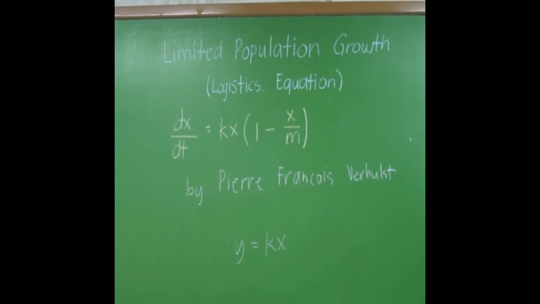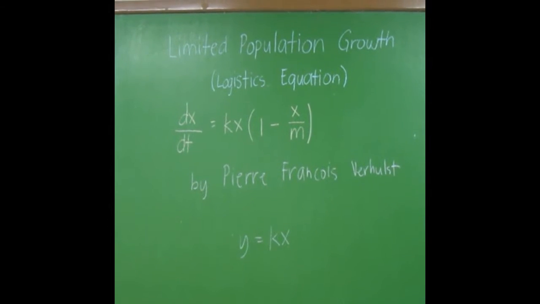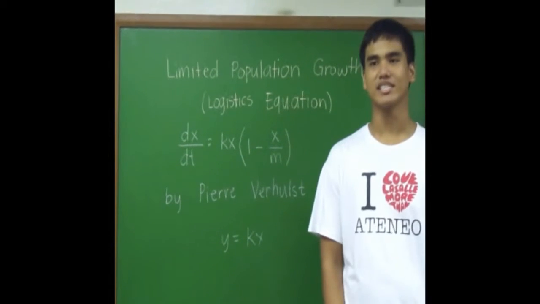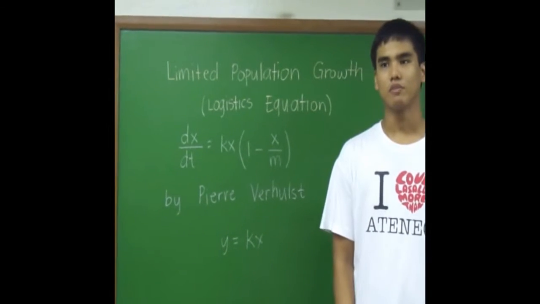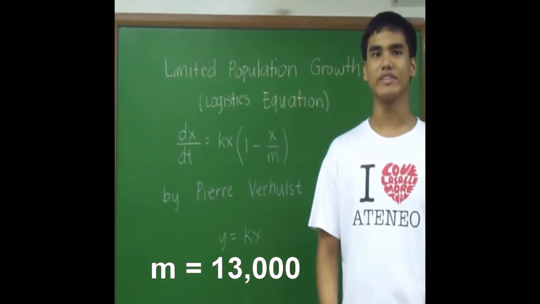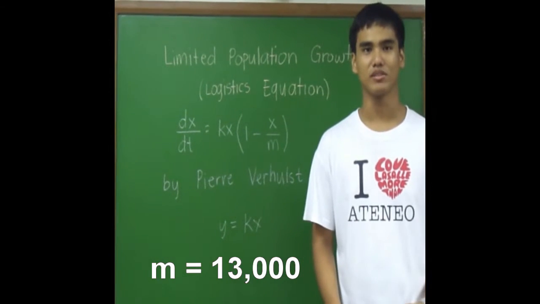But notice also that there is a mortality curve which dominates when the population is high. In this case, the total carrying capacity is m, which is equal to 13,000. That is the population of LSU at school year 2012-2013.